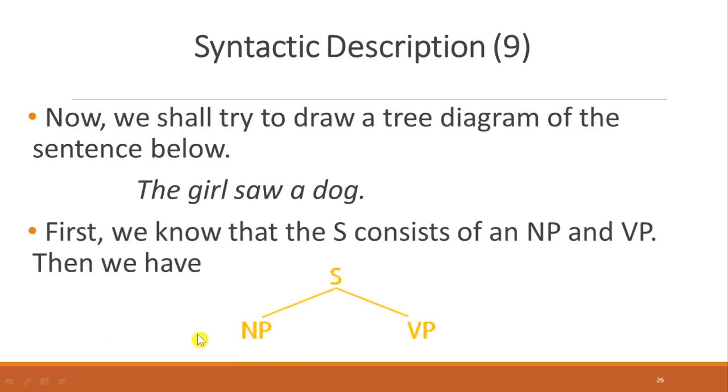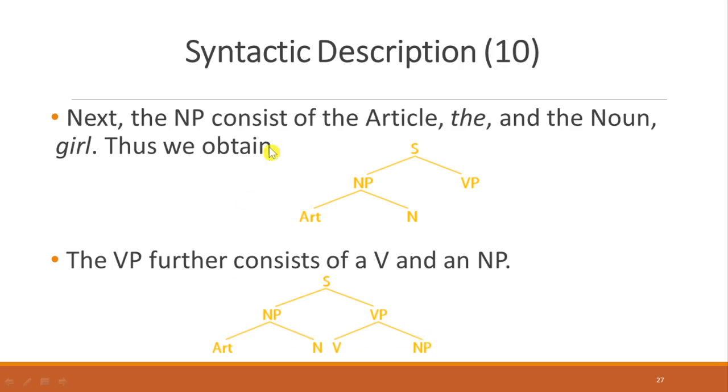But now we shall try to draw a tree diagram of the following sentence. The girl saw the dog. Firstly, we know that sentence consists of noun phrase and verb phrase from this sentence. So you can put two branches like here. Left is noun phrase and the right is verb phrase. And then you need to know about what should be under noun phrase and verb phrase. Therefore, we can obtain as following. For noun phrase, under it, there are article and noun, while verb phrase, under it, there are verb and noun phrase.